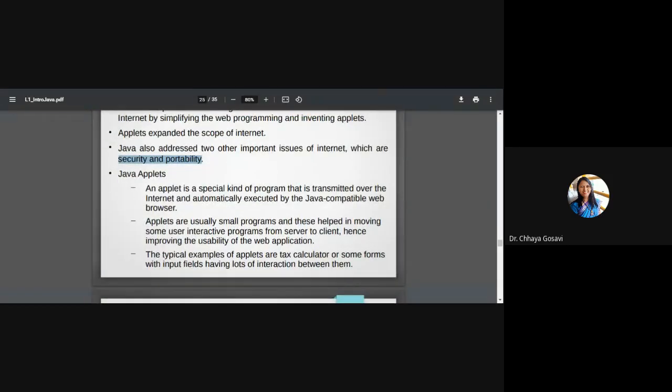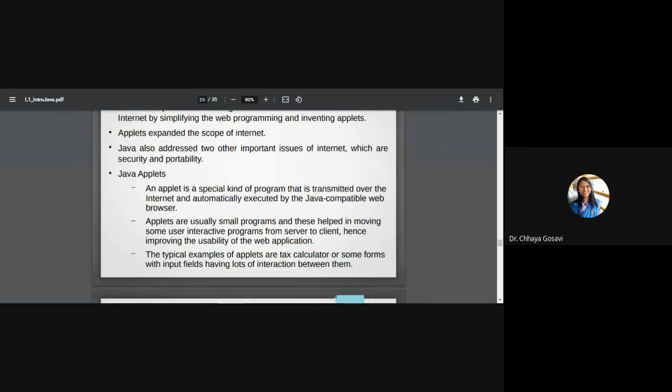An applet is a special kind of program that is transmitted over the internet and automatically executed by a Java compatible web browser. Applets are usually small programs, and these helped in moving some user interactive programs from server to client, hence improving the usability of web applications.